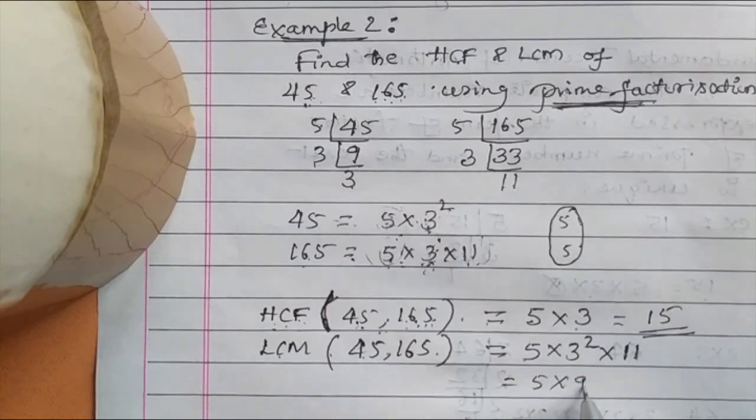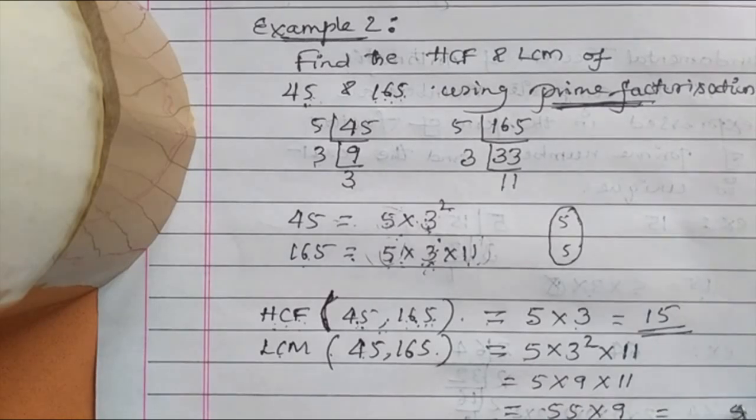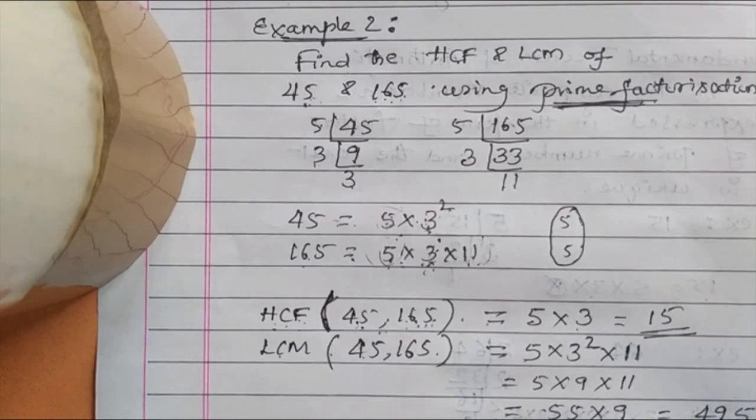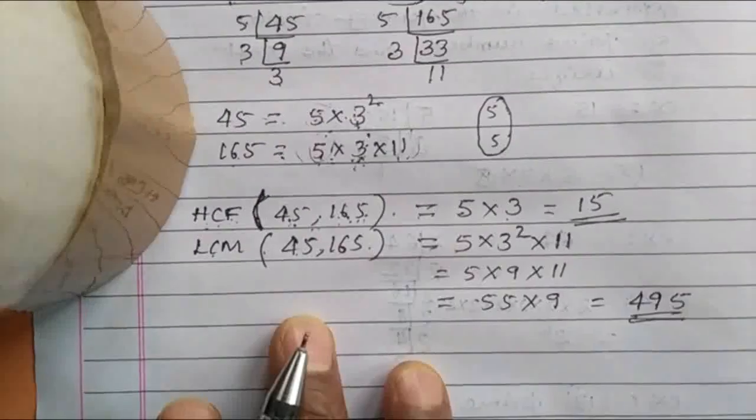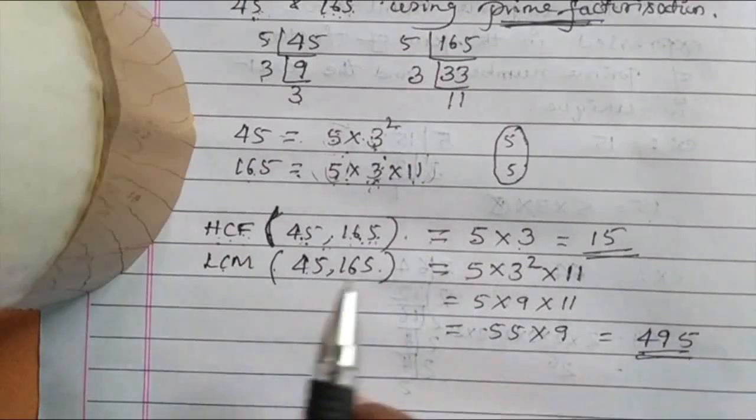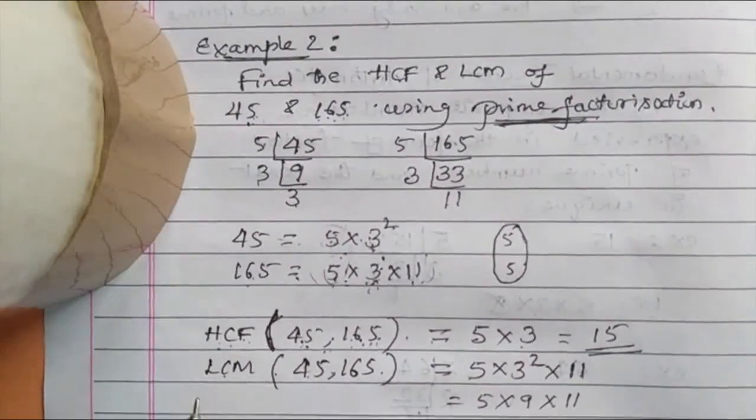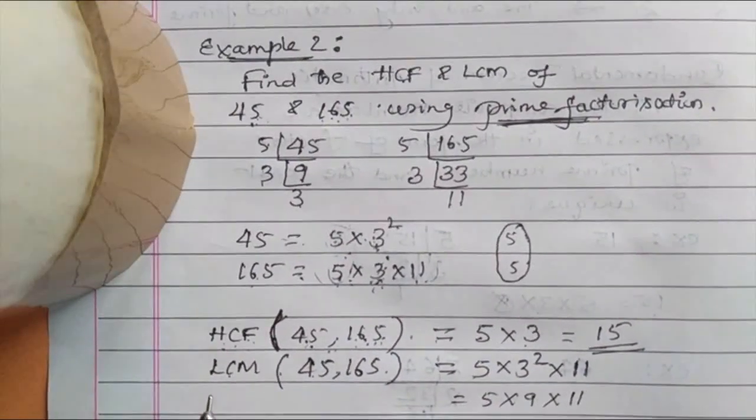5 into 9 into 11 is equal to 55 into 9. 45, 4 carry, 45, 49. So the answer is 495. So in this way we can find the LCM and HCF of two numbers using prime factorization.